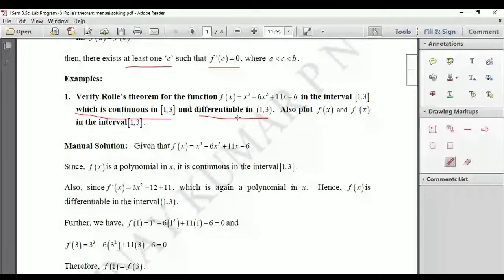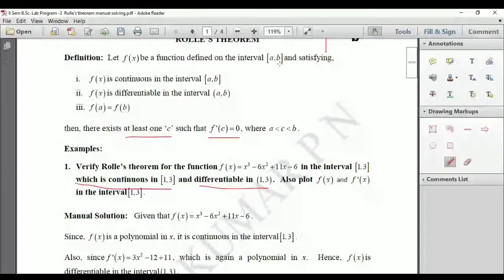So what your Rolle's theorem says, that a function which is defined on the closed interval a comma b satisfying these conditions, that is f of x is continuous, f of x is differentiable, and f of a is equal to f of b, then there exists this C which satisfies this condition. But already they have given this function is continuous. So the first condition is satisfied, right? And it is differentiable. The second condition is also satisfied. The only thing we have to verify is the third condition, that is whether your f of a is equal to f of b. If this condition holds, then there exists at least one C such that f dash of C equal to 0. Okay. And C lies in between a and b. That we need to see.